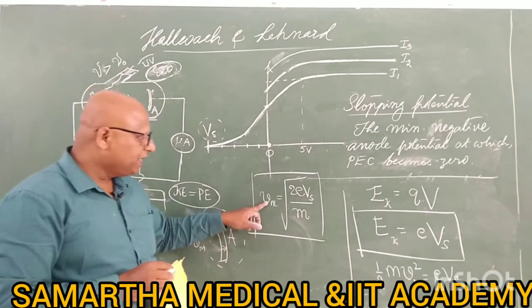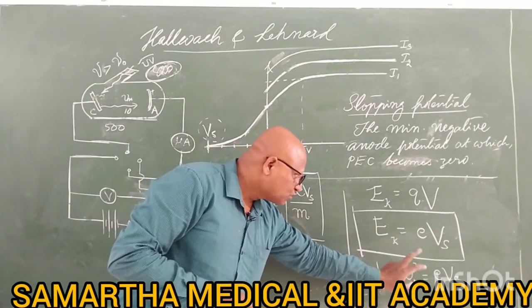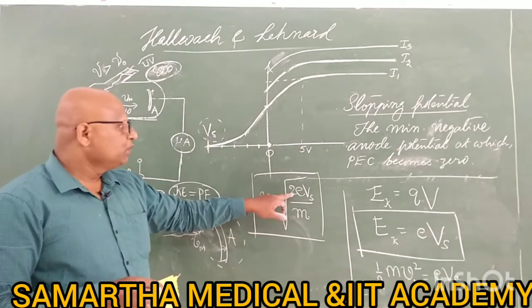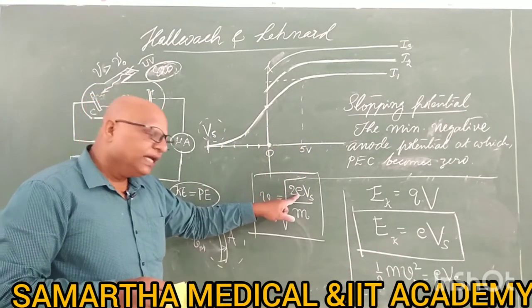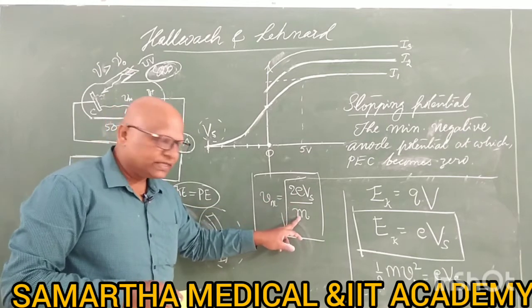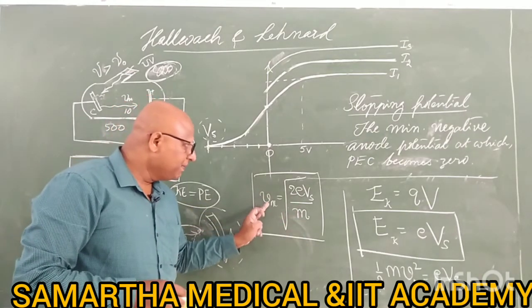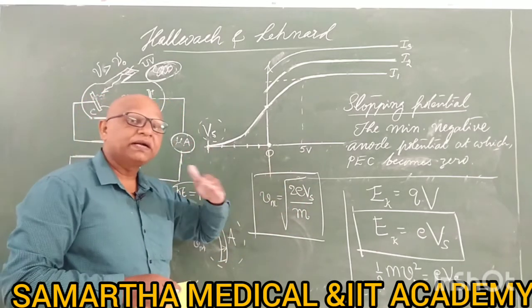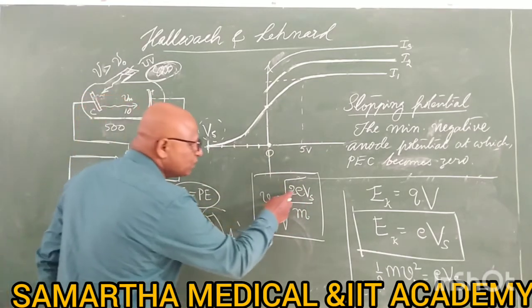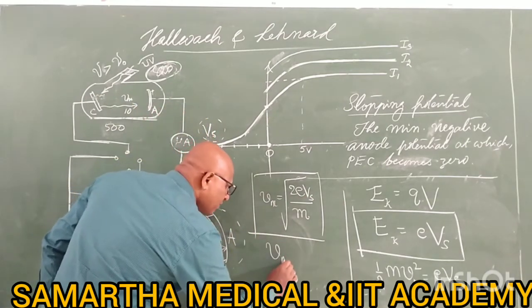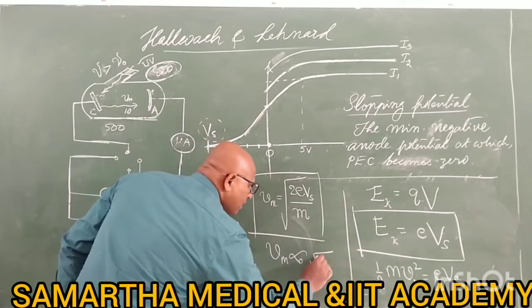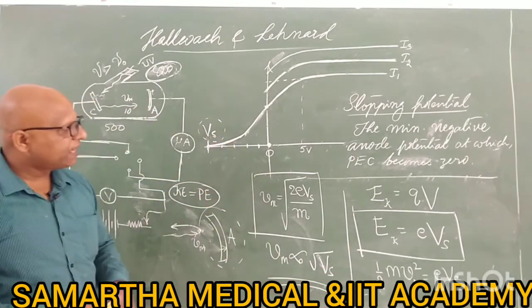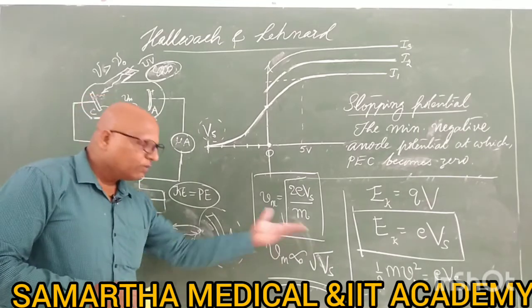Vm square is equal to 2eVs divided by m, so Vm is the square root of 2eVs divided by m. See, e is a constant, m is a constant, 2 is a constant. Vm is directly calculated using Vs, because only Vs changes from metal to metal. In other words, Vm is directly proportional to the square root of Vs. This means the stopping potential determines the maximum velocity of the electrons.